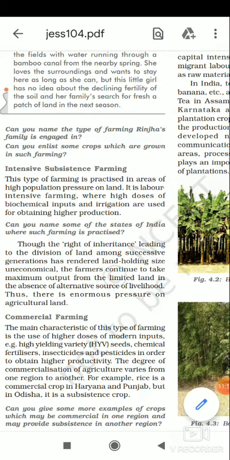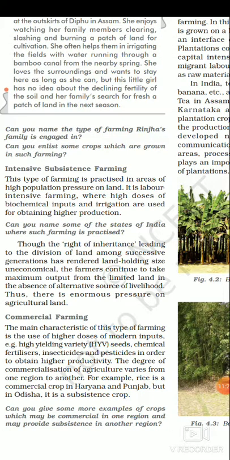All the produce is used as raw material in respective industries. In India, tea, coffee, rubber, sugarcane, banana are important plantation crops, and these plantation crops are directly connected with the market. That is why it requires a good network of transportation and communication for marketing.